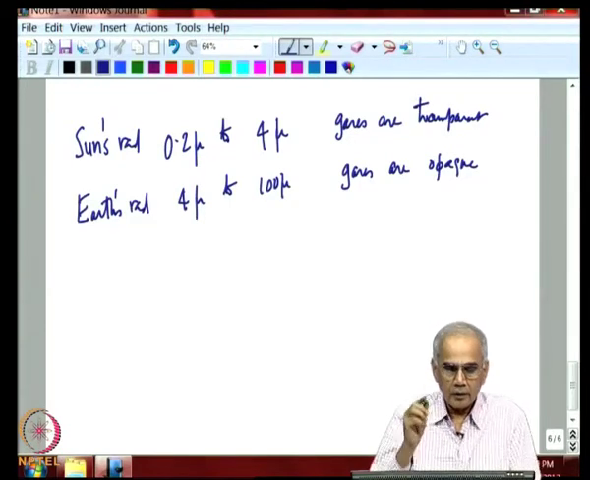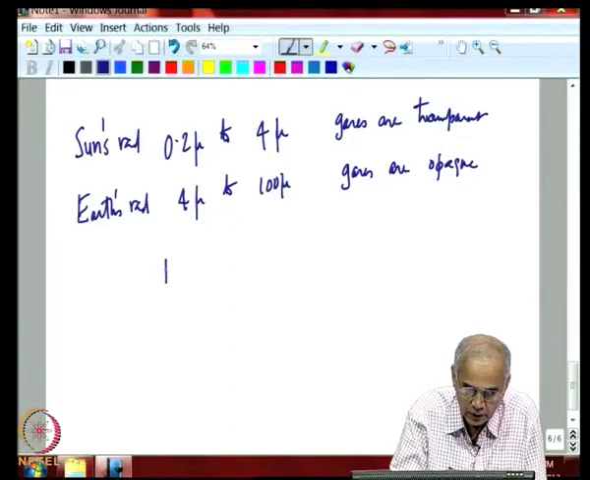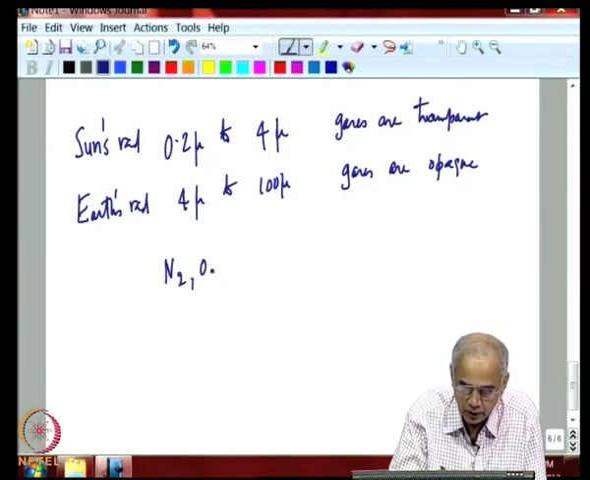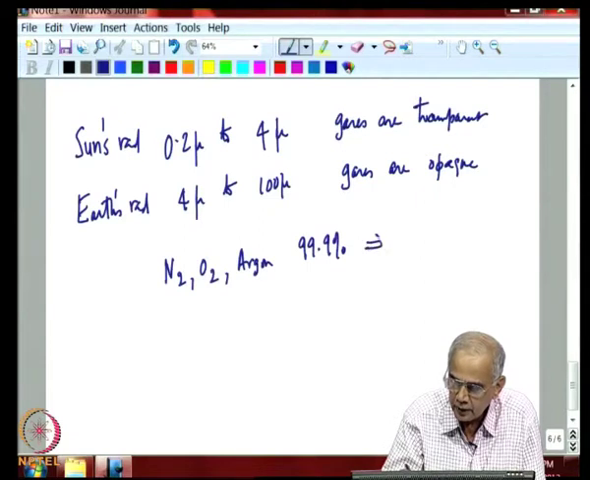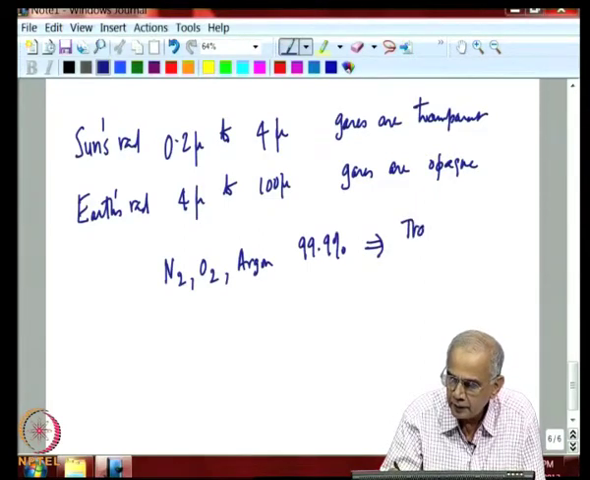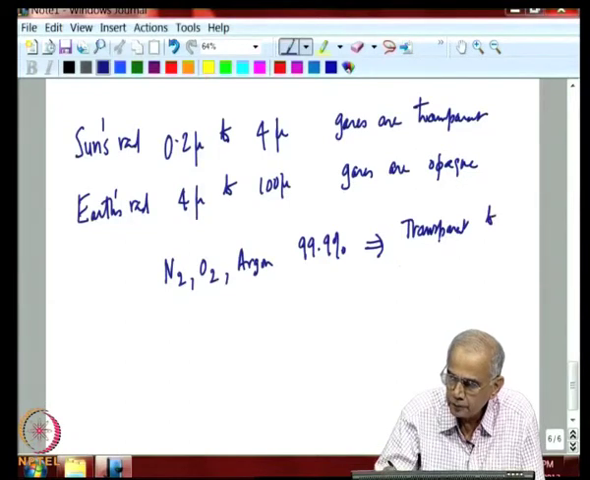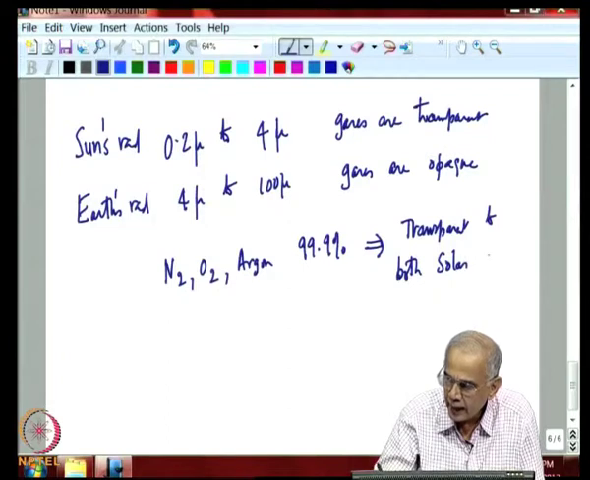Now, ironically, there are 3 gases on the Earth: nitrogen, oxygen and argon, which constitute 99.9% of the Earth's atmosphere. They are transparent to both solar and terrestrial radiation.